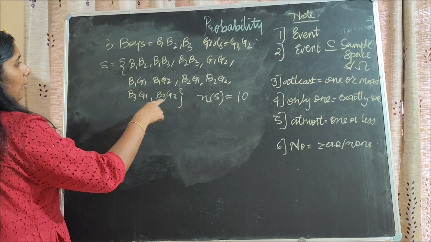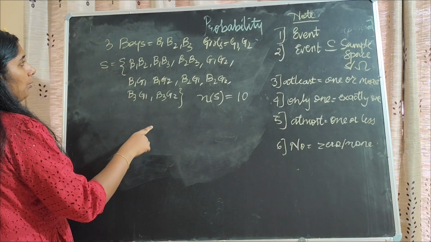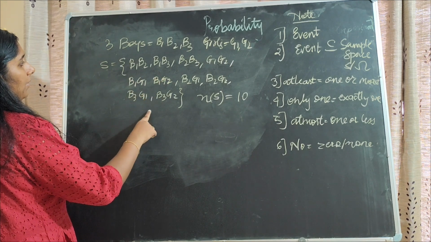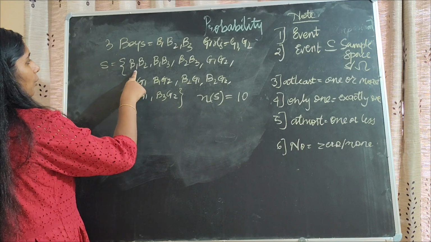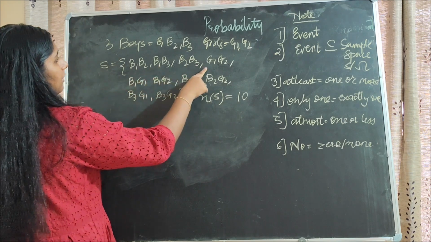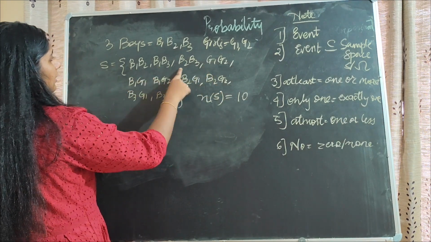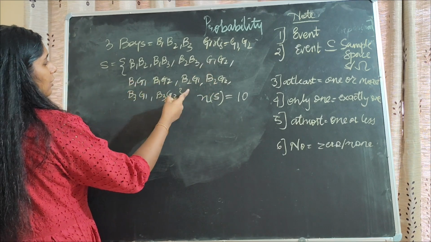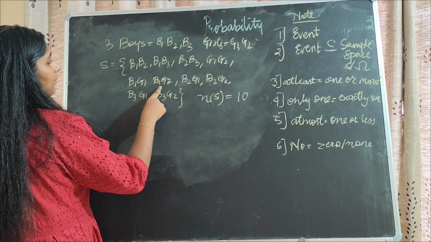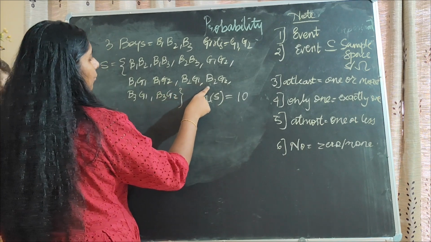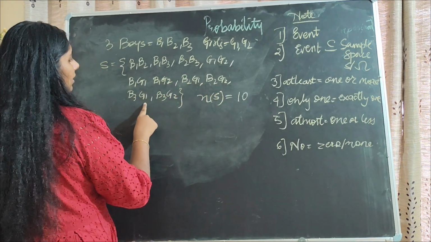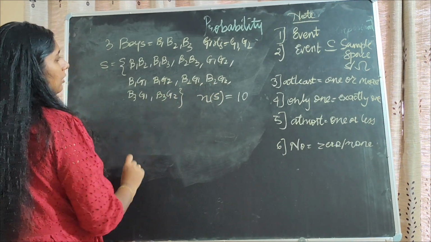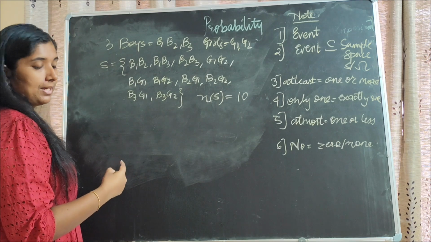This is all the combinations of the 3 boys and 2 girls forming the committee. That means 1 boy with another boy, 1 girl with another girl. These are the 3 combinations. And boy and girl combinations: boy 1 girl 1, boy 1 girl 2, boy 2 girl 1, boy 2 girl 2, boy 3 girl 1, boy 3 girl 2. Okay, this is the sample space.